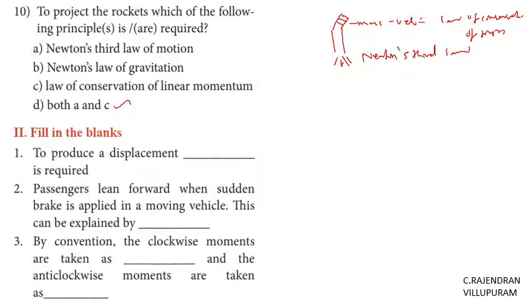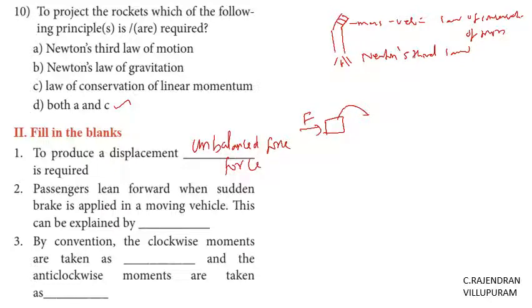Then next, go to the fill in the blanks. To produce a displacement, dash is required. In the beginning of the lesson, I already told you, to make a displacement in the position of any object placed, an unbalanced force is needed. So the answer is unbalanced force, or force. Anything you can write.